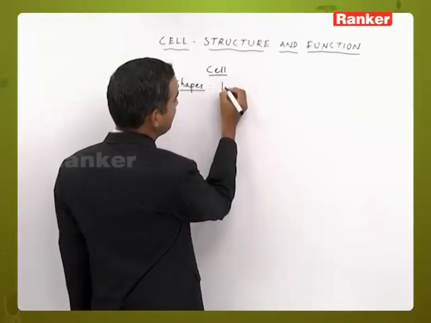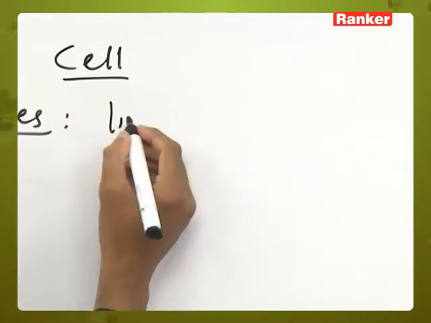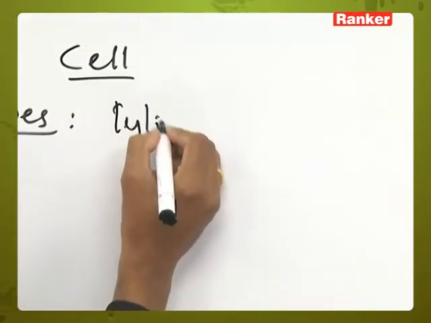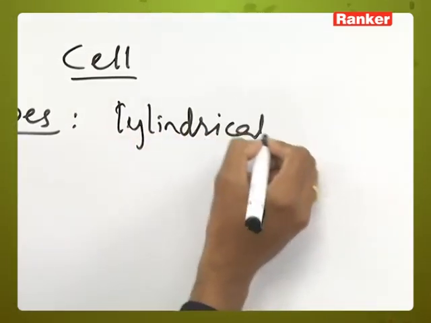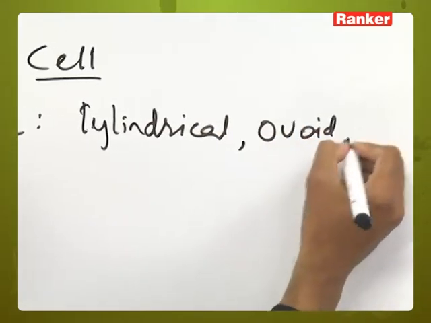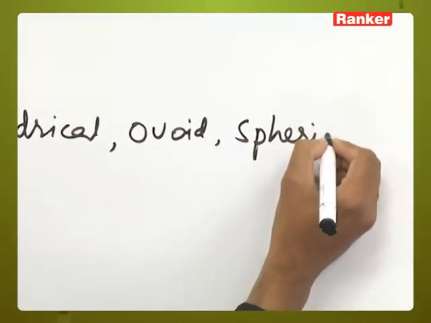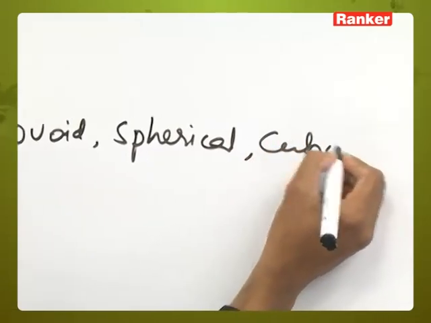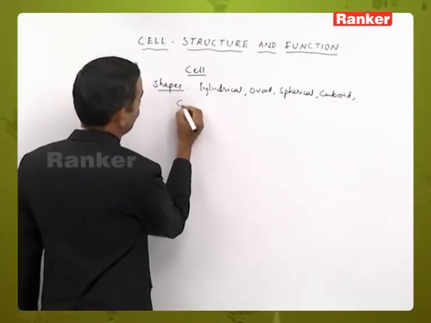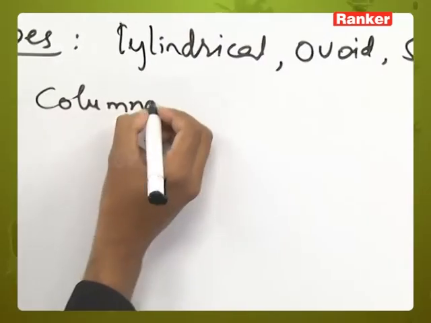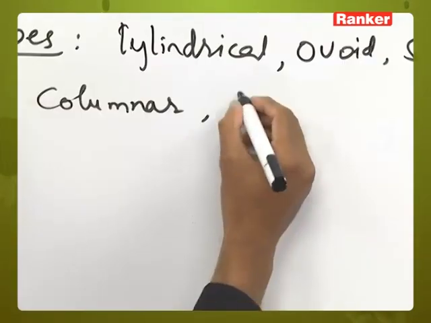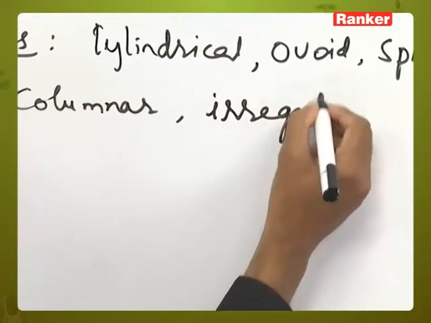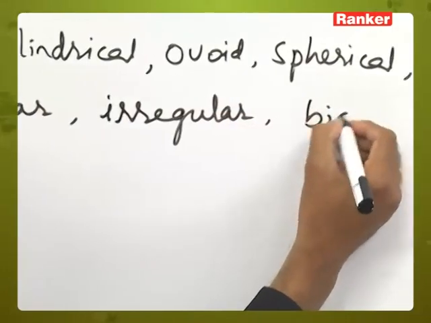They may be linear, cylindrical, ovoid, spherical, cuboid, columnar, irregular, biconcave.